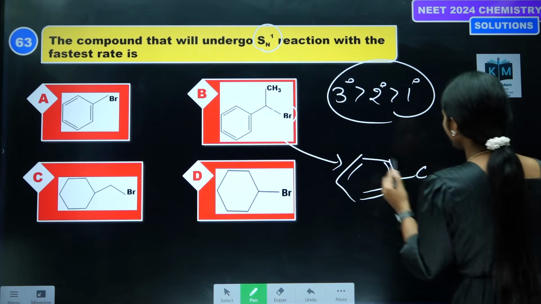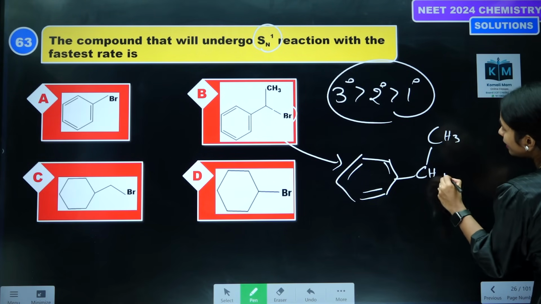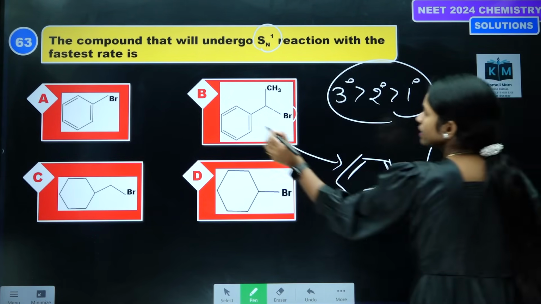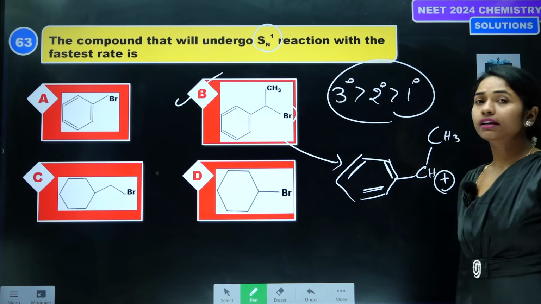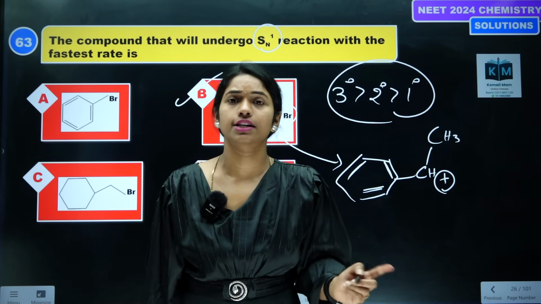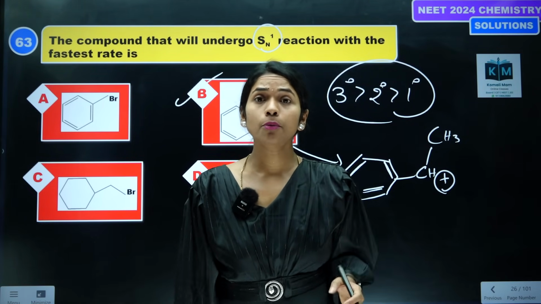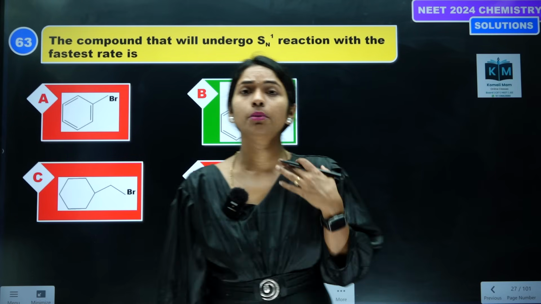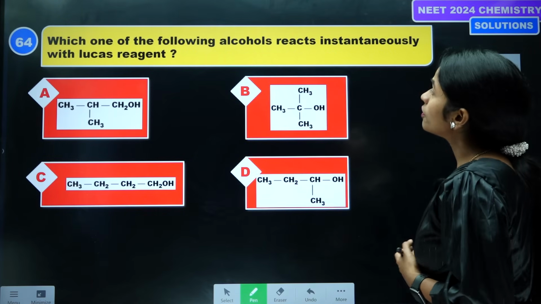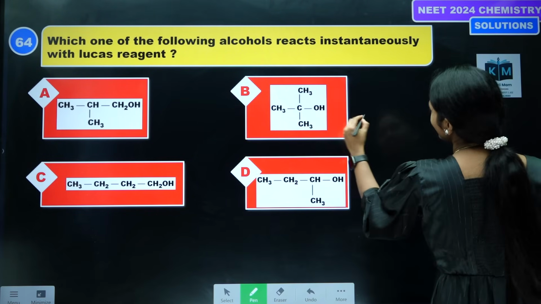If you remove this Br, it creates a secondary carbocation, and that too with a benzene ring present here. So this carbocation is more stable, and the reaction is faster, because during the SN1 reaction mechanism, carbocation is an intermediate. Whichever carbocation is more stable, that is faster.